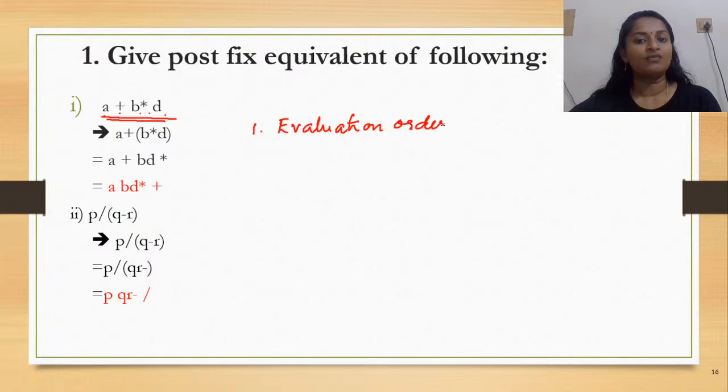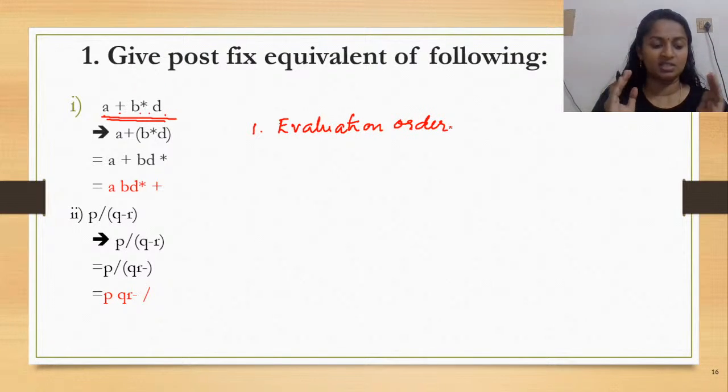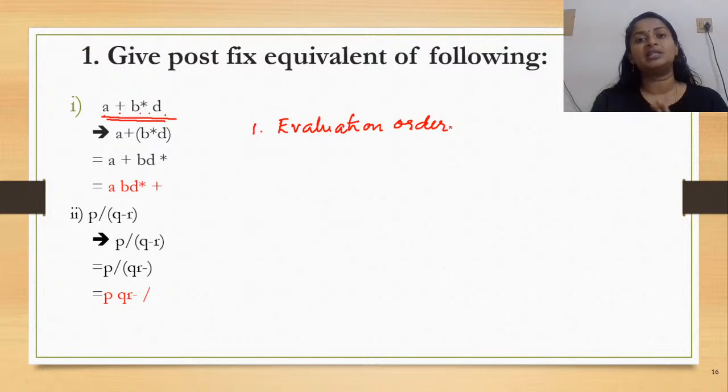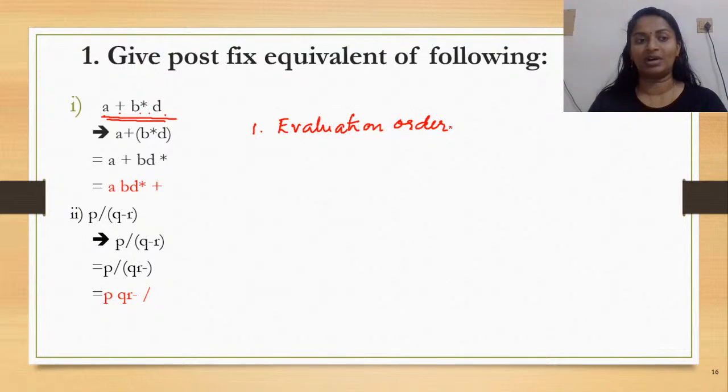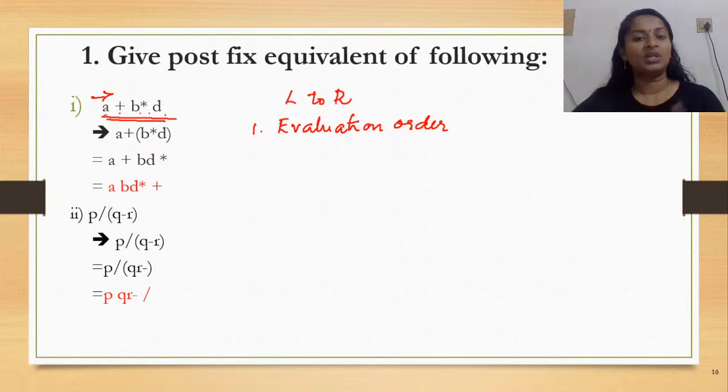You have to give parenthesis to the expression, and then this parenthesis would be giving the evaluation order, or the order in which the expression has to be evaluated. Now how do you travel the expression? Every time from left to right. Now as you travel from left to right, we see that here there is no parenthesis given in the expression or in the question, so you are the one who's going to put the parenthesis.